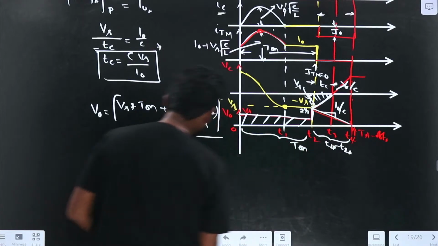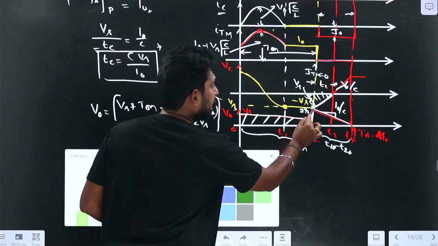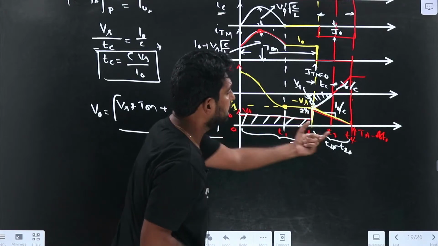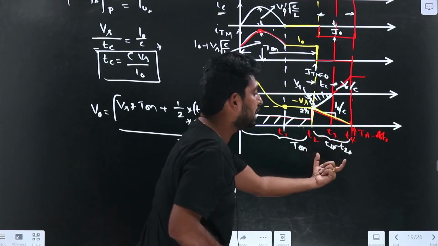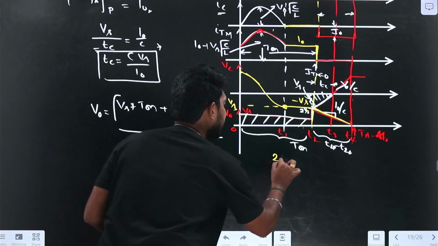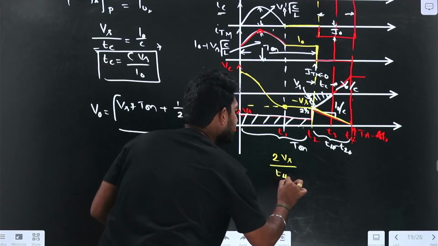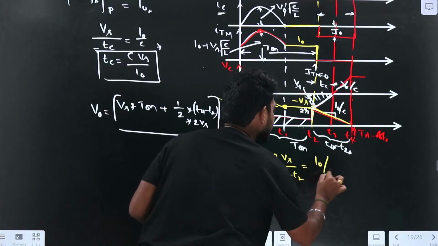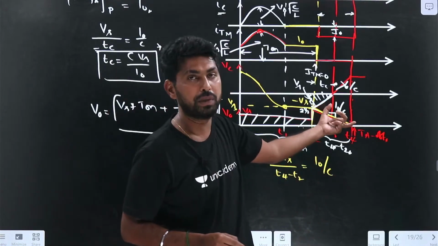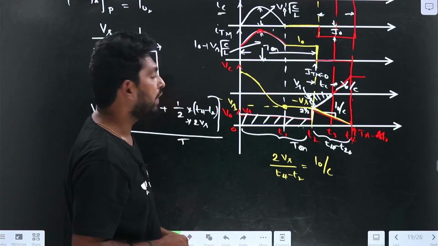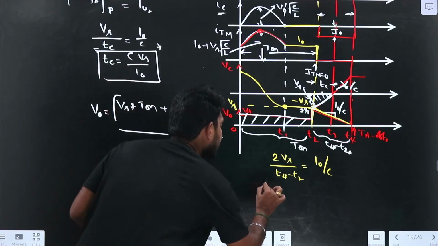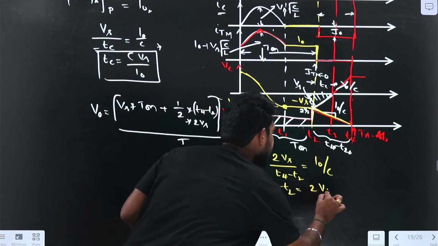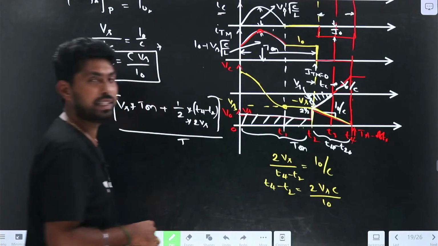From this, if I take this triangle, let me represent it with another color. What is the height here? 2Vs. What is the width here? The x value will be T4 minus T2. So 2Vs divided by T4 minus T2 is equal to the slope I naught by C. So now T4 minus T2 is equal to 2Vs into C divided by I naught.